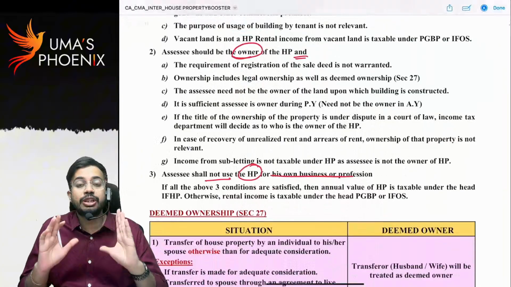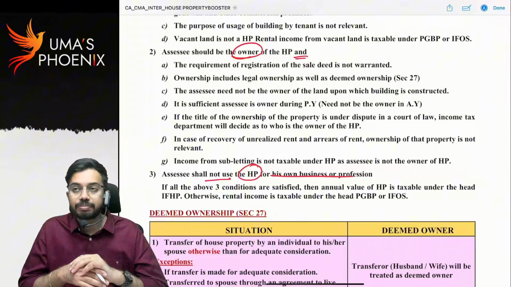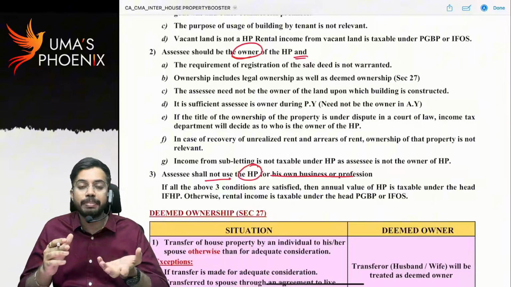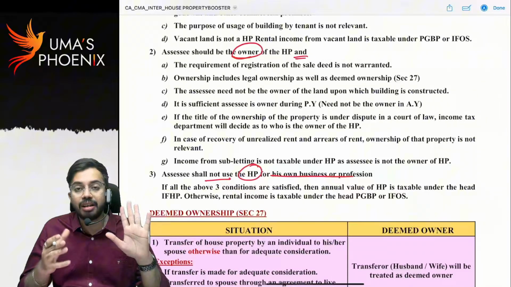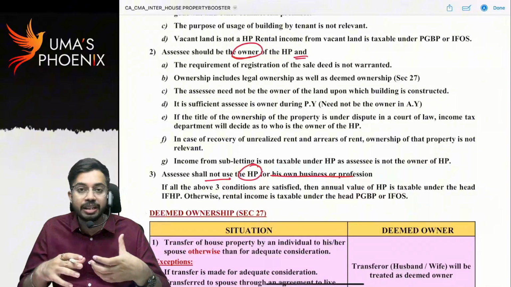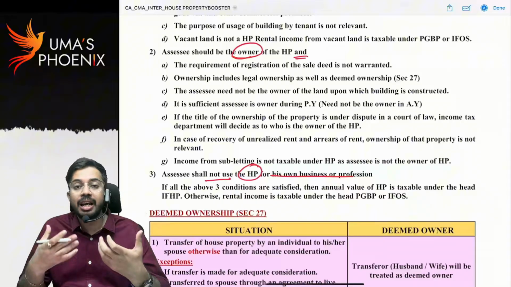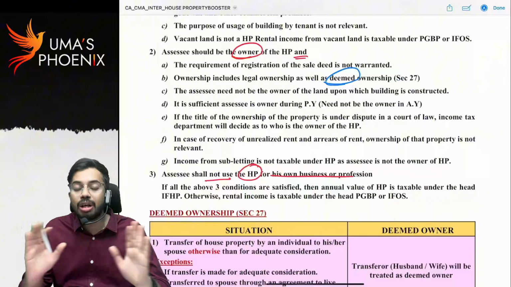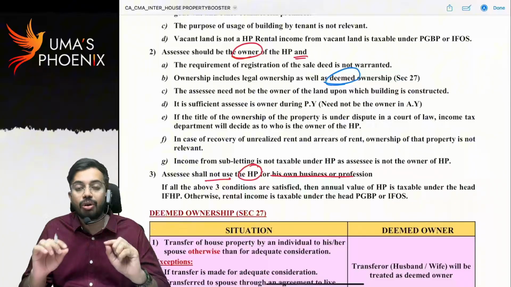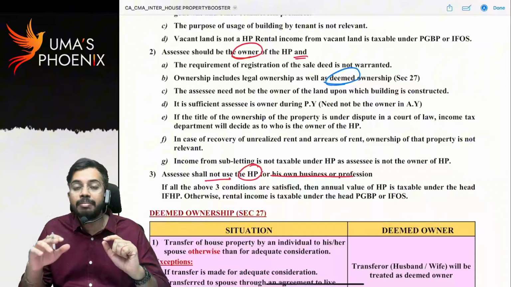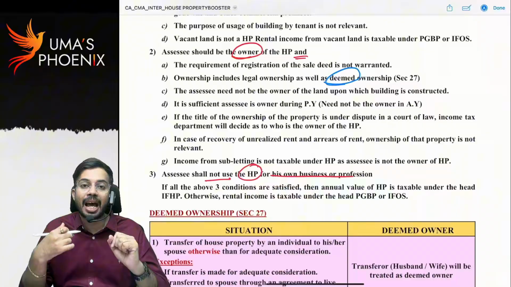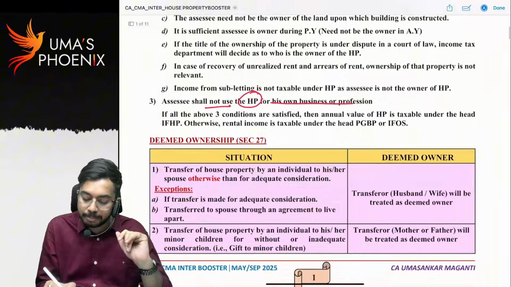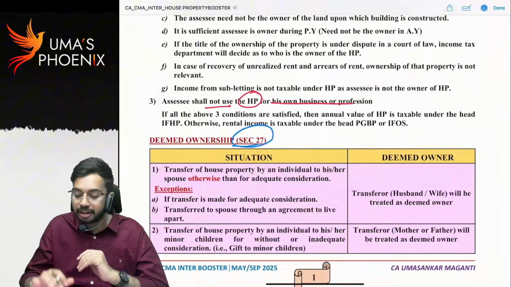Second condition is SSE should be the owner of the house property. Ownership includes legal ownership as well as deemed ownership. Legal ownership means what? Like title, he is holding the title. Property is registered in his own name. Okay, then we can say SSE is having legal ownership. Deemed ownership means what? Sometimes SSE is not the owner of the house property. Even though he is not the owner of the house property, still rental income received by another person will also be taxed in the hands of the SSE. That we call deemed ownership. Regarding deemed ownership, let us discuss in detail a little after.